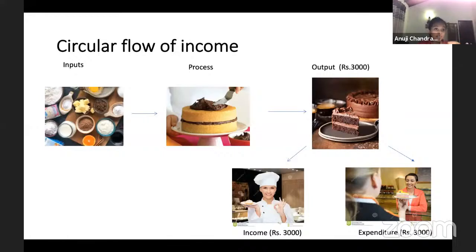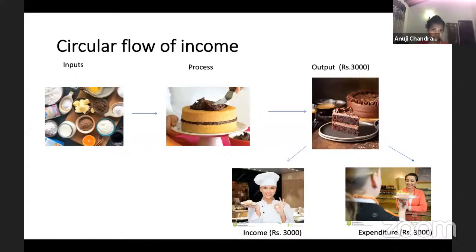Inside this 3,000 that I'm paying to the bakery, there is obviously the cost of the inputs, because the baker had to purchase these inputs. So that is included, and also profits. Profit is included in income because we are paying the profit, right? So definitely output value is also equal to the expenditure that I incur to purchase this.